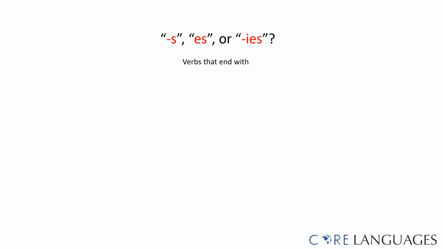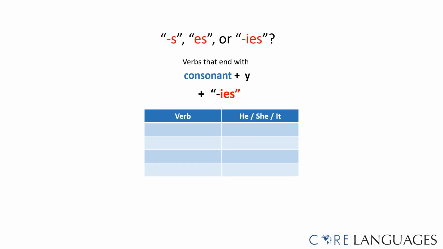When a verb is spelled with a consonant and ends on the letter y, we change the y to i, and then we add the s, creating the verb ending ies. For example, the verb to fly. To fly is spelled with the consonant l, and it ends on the letter y. He, she, it flies.